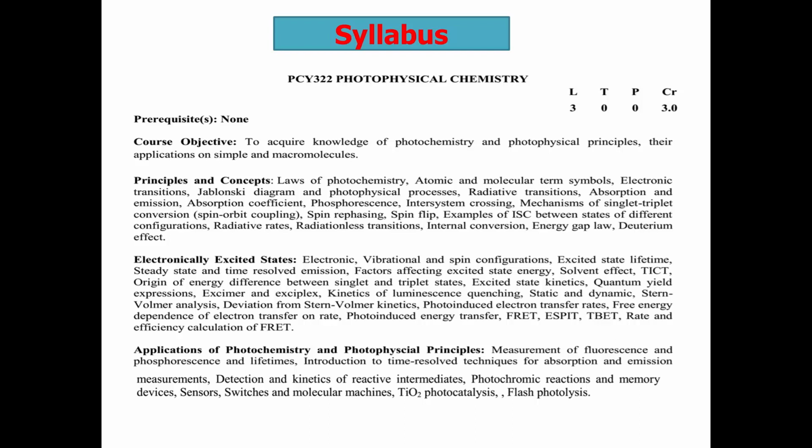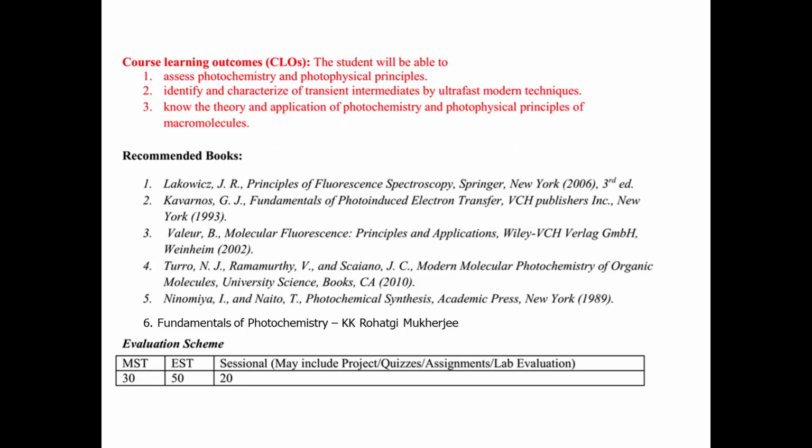Okay, so for the corresponding books, I basically recommend for this course, first, Joseph Lakowicz's book. The name of this book is Principles of Fluorescence Spectroscopy. The second is the book of Bernard Valeur, Molecular Fluorescence: Principles and Applications.